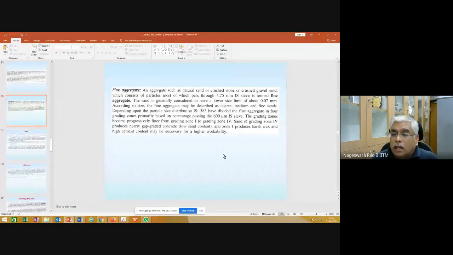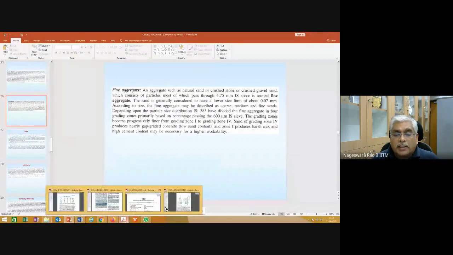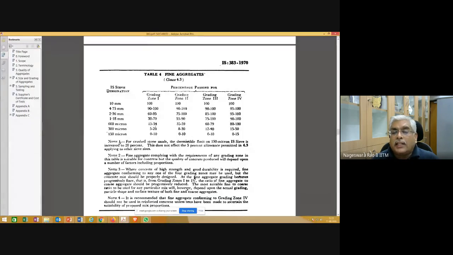Zone 1 produces a harsh mix, and high cement content may be necessary for higher workability. What is zone 1 sand? As we go from zone 1 to zone 4, the sand becomes finer. Zone 4 is actually gap graded, and you can see that here in note 4.